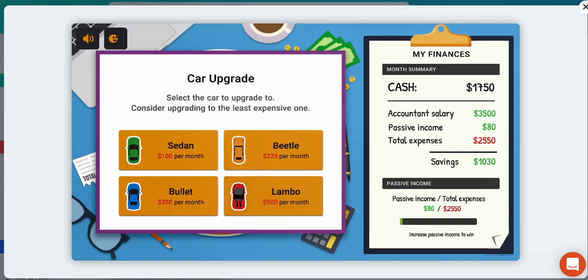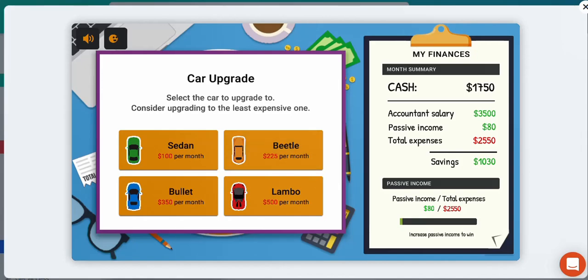So remember, this is a personal choice. Some of you might want to go with the Lambo because it makes you feel good. It's nicer driving a Lambo. But are you going to be focusing on the goal here, which is creating more passive income compared to our total expenses? Well, if I go with any of these options, obviously we need to upgrade our car.